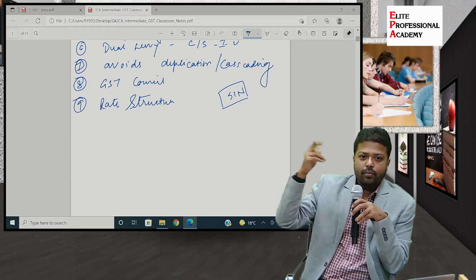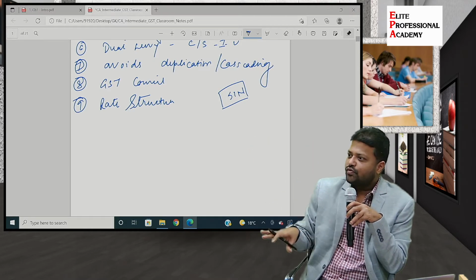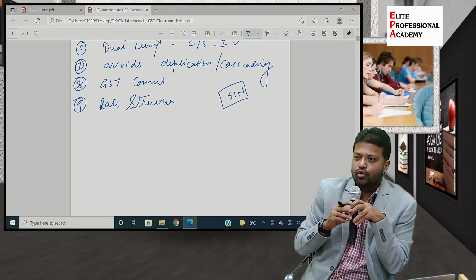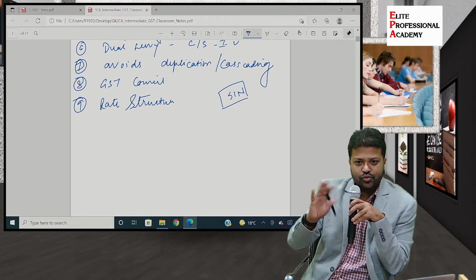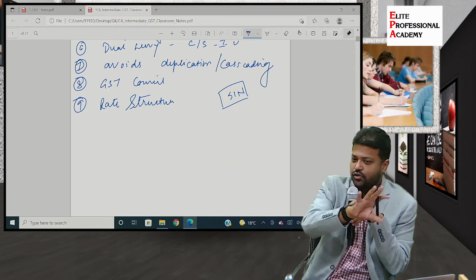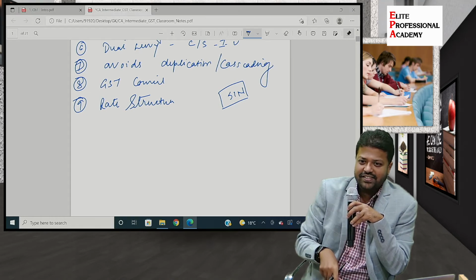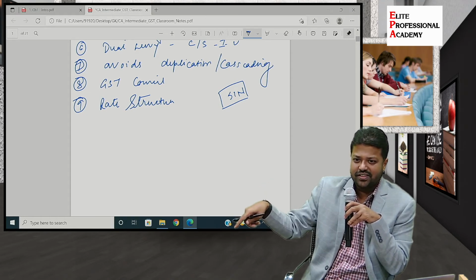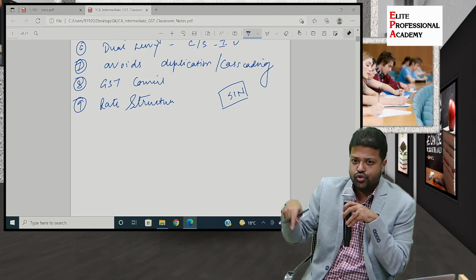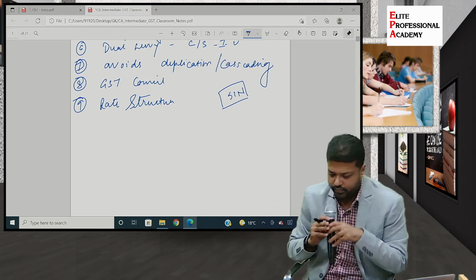And then tomorrow the government will come after 2-3 years, assess my books of accounts and will say, no, that code was applicable to you and you have taken a wrong code. Classification issue, correct? Whether my commodity is classified into this HSN code or that HSN code. So multiple rates also lead to these issues. Though it is beneficial from another angle, there are issues with this particular aspect.